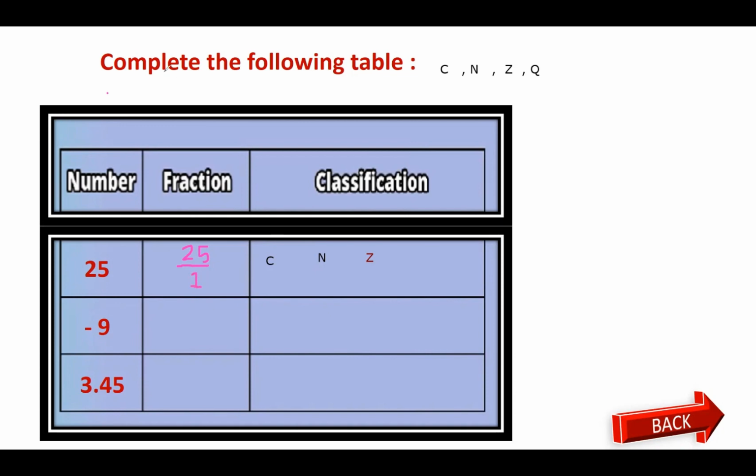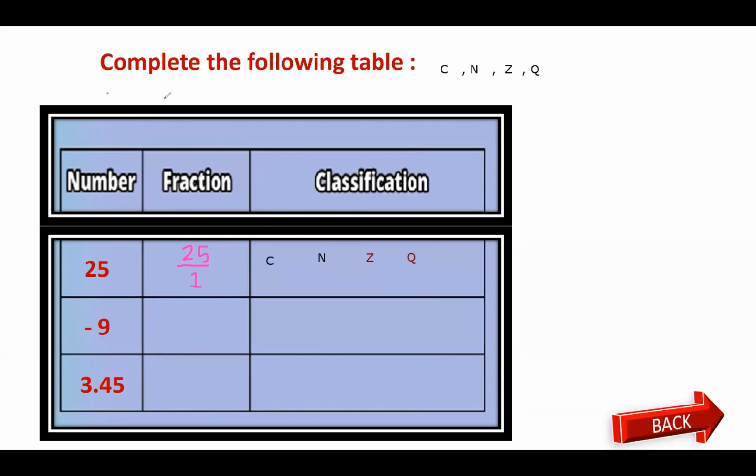So yes, this is a rational number. So I'm going to say also this is a rational. So the classification of 25, it includes, yes, the counting, the natural, the integers, and also the rational numbers.